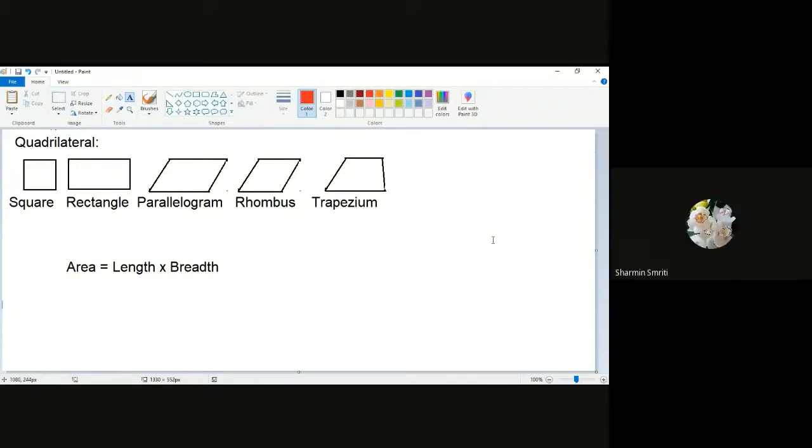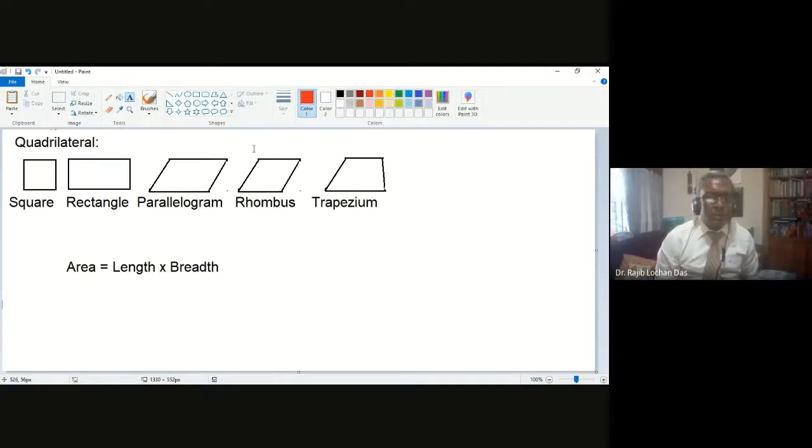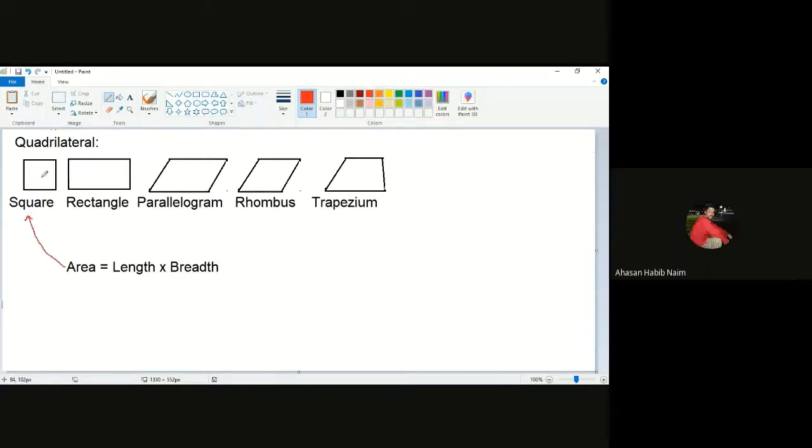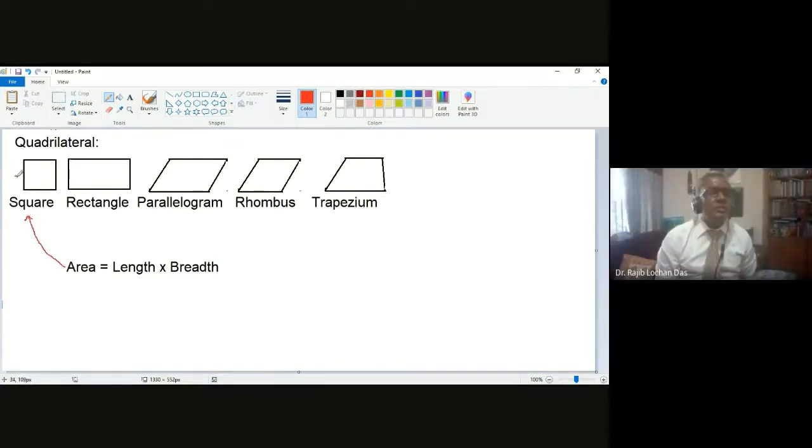So if you think about square, then what will be the formula? If you think about the square, it will be length and breadth same. So if this is x and this is also x, in that case area will be what? Area will be x into x.